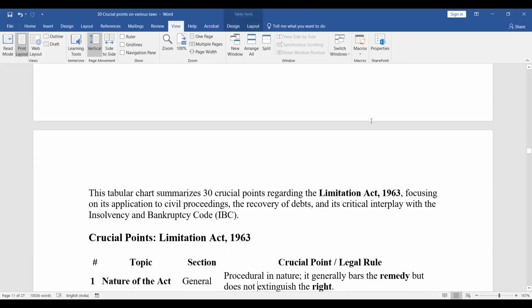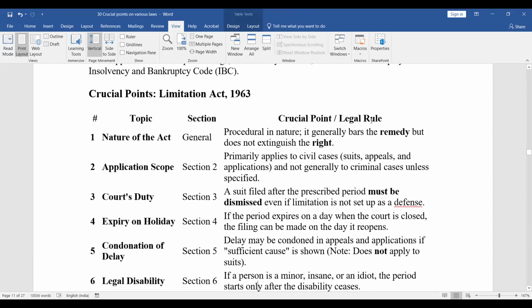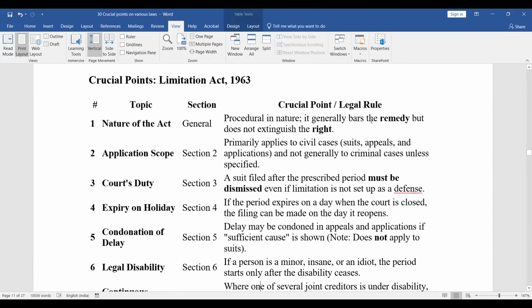Now, the Limitation Act. It is procedural in nature. It generally bars the remedy but does not extinguish the right. Section 2 talks of the applicability. Primarily, the Limitation Act applies to civil cases, suits, appeals and applications, and not generally to criminal cases unless specified.